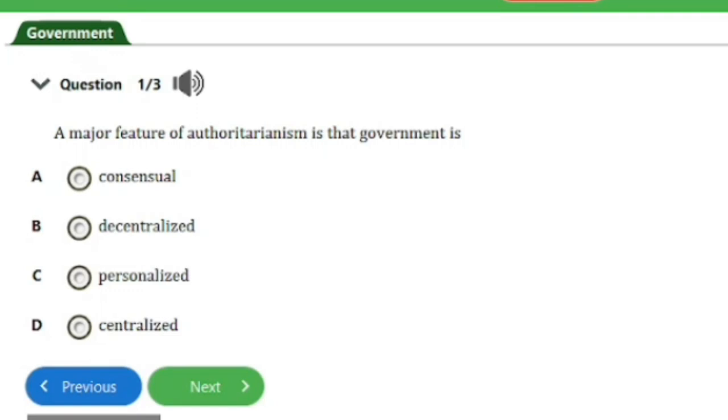We'll go ahead and start with the first question here, which says, a major feature of authoritarianism is that government is A. Consensual, B. Decentralized, C. Personalized, D. Centralized. So guys, the answer to this question is option C here. That's personalized, and that's it for this question. So let's head on to the next one, guys.